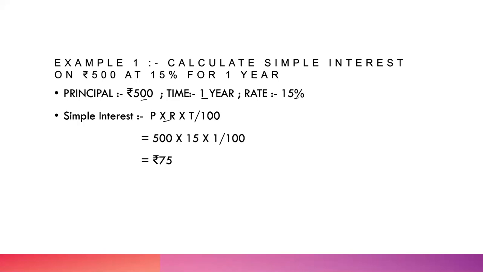Cool? Perfect. Now we will calculate 500 into 15 by 1 divided by 100. Now these two zeros will cut with these two zeros, and 5 fives is 25... 15 fives is 75. Give me in the comment box if you got this answer correct. Moving on to the next slide.